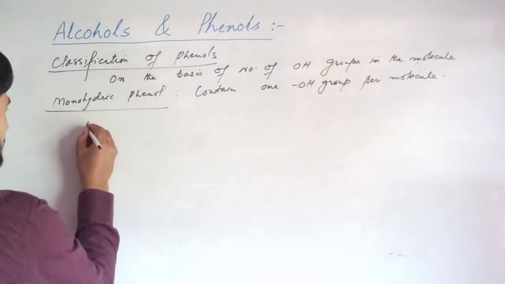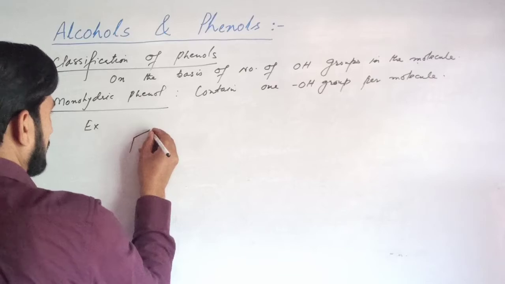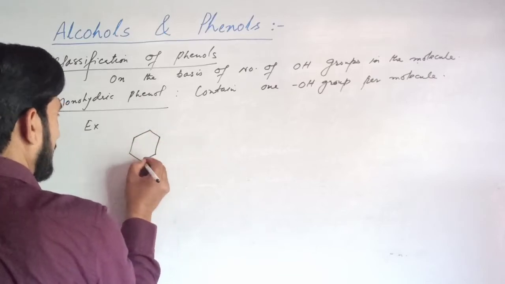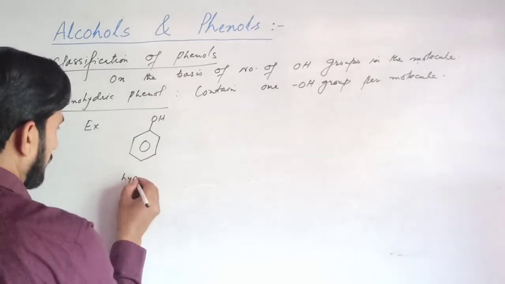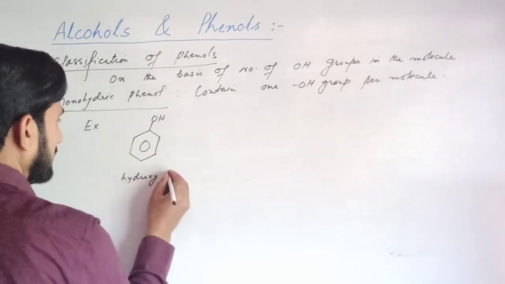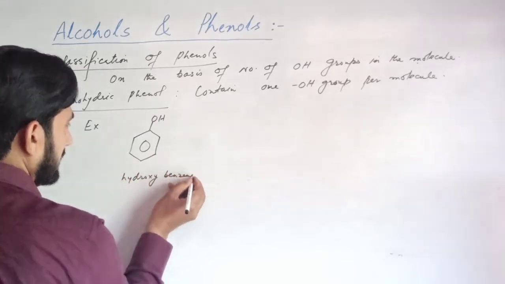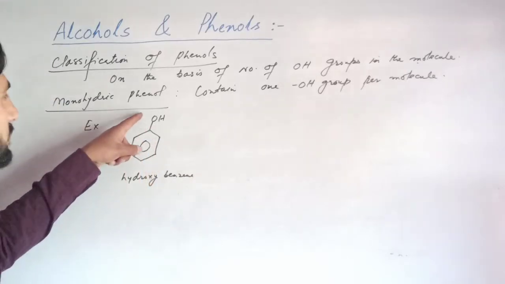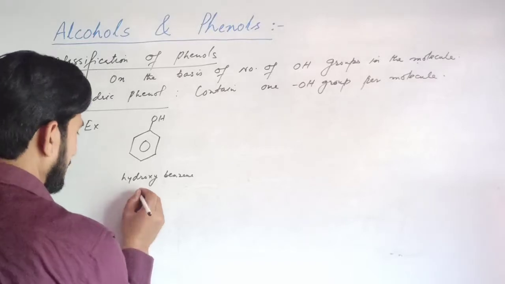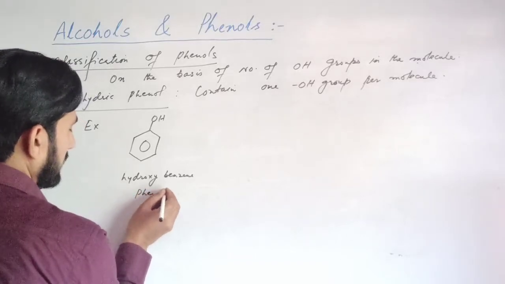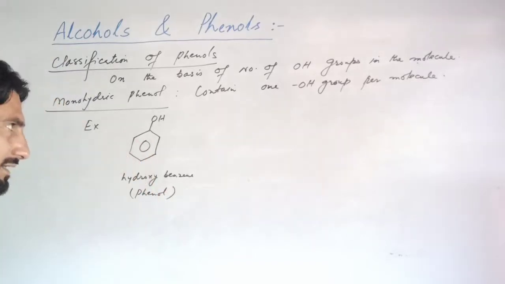For example, we have hydroxybenzene. In hydroxybenzene, the OH group is directly attached to the aromatic ring, so it is also called phenol, and it is monohydric.